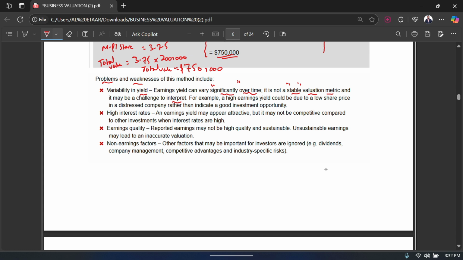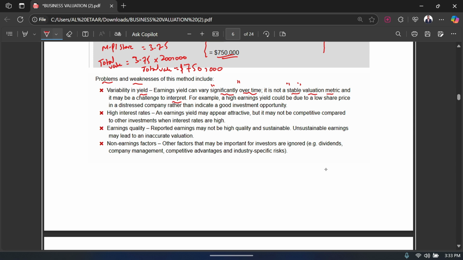If the company has very bad political stability, very low investments, and a very bad economic condition in the country, then because it's operating in the same country, the company reflects those things and the earnings would go down. Therefore it's not a very good way to value a business, because you are valuing it based on something which can vary over time, so the value of the business can also change. So what kind of valuation is that? That's one problem.